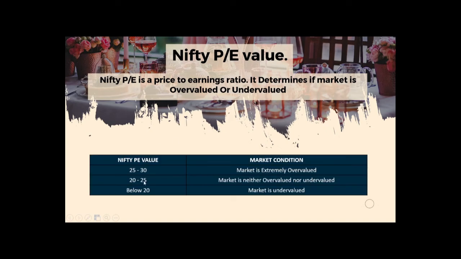So the range of Nifty P by E value is 25 to 30. If it's between 25 to 30, it means the market is overvalued. If it's 20 to 25, the market is neither overvalued nor undervalued. And if it's below 20, the market is undervalued and everything is available at a cheaper price.